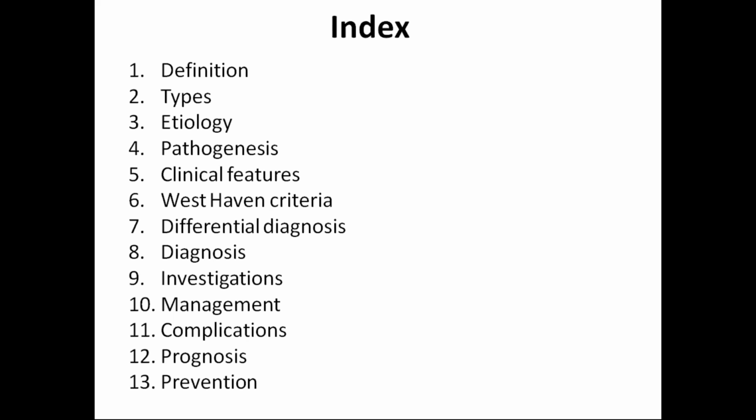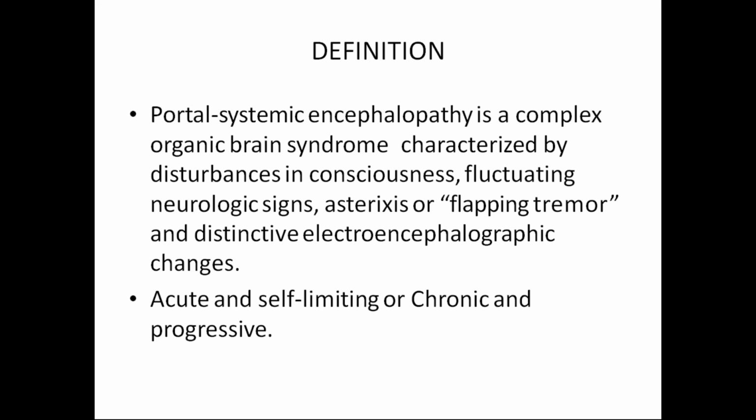The outline we'll be discussing under the following headings: definition, types, etiology, pathogenesis, clinical features, West Haven criteria, differential diagnosis, investigations, management, complications, and prognosis and prevention. Coming to the definition, what is hepatic encephalopathy? Portosystemic encephalopathy is a complex organic brain syndrome characterized by disturbances in consciousness, fluctuating neurological signs, asterixis or flapping tremor, and distinctive electroencephalographic changes, which may be acute, episodic, or chronic and progressive.